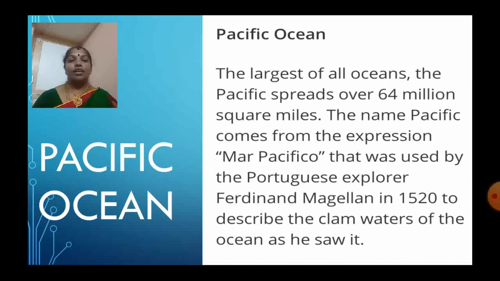The name Pacific comes from the expression Mar Pacifico, used by the Portuguese explorer Ferdinand Magellan in 1520 to describe the calm waters of the ocean as he saw it. So Pacific means peace. The water body is peaceful and calm. There is no strong wind. So it was named the Pacific Ocean.